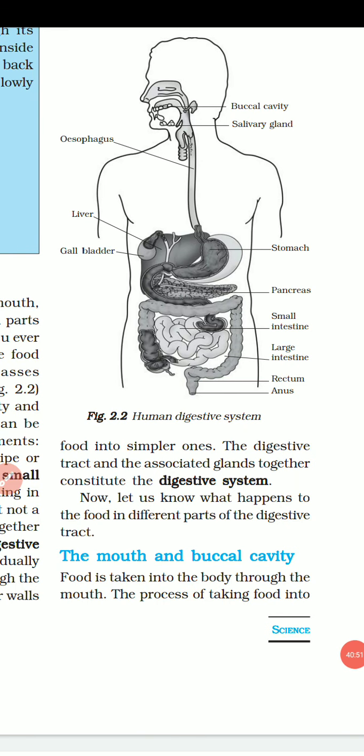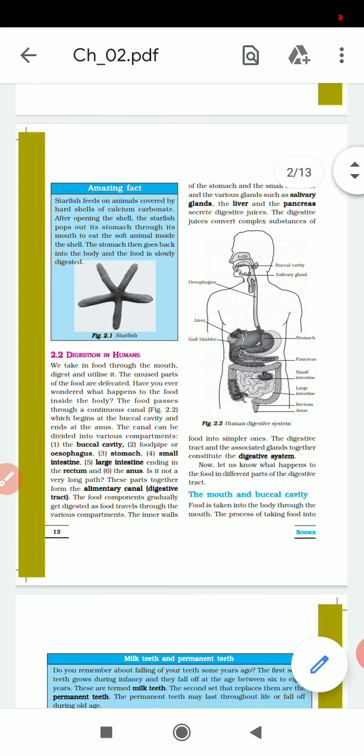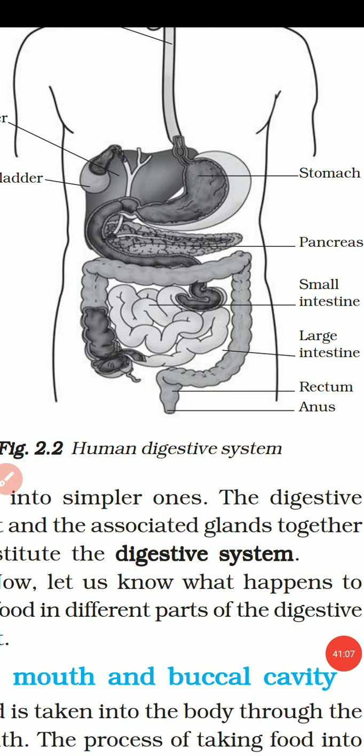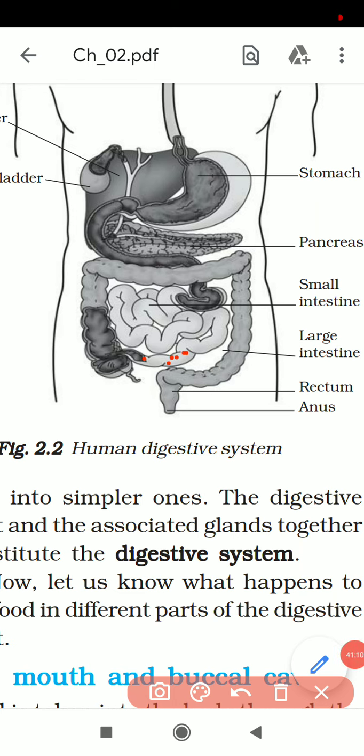So students, after absorption, what happens? Projectile-like villi are present on the walls of the small intestine. They absorb the food. This process is known as absorption, and then this food passes through blood vessels in our body, transported to other parts of the body. This process is known as assimilation. And then the undigested food enters the intestine.